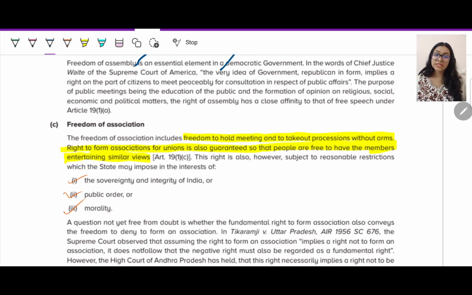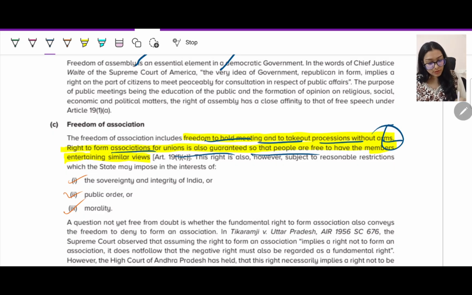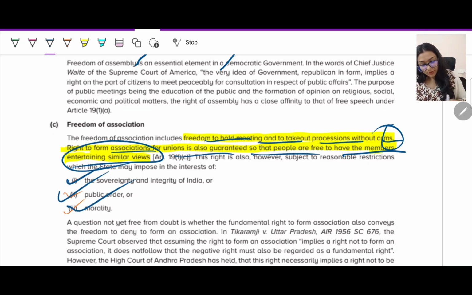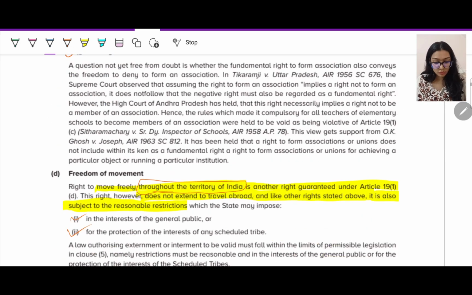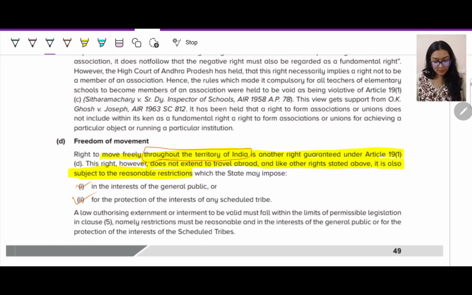Then you have freedom of association. If you want to form any association for trade, for a particular religion, or for any particular sports, you are free to form that. So freedom to hold a meeting and to take out a procession without arms. Again, when you're going for any rally, political rallies, you can assemble there but peacefully and without arms. The right to form an association or union is also guaranteed, so that people have the freedom to entertain similar views. Again, sovereignty and integrity of India, public order and morality, against them you cannot go. You have to always make sure that you are under this purview.